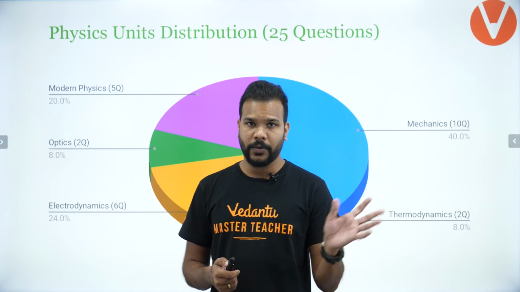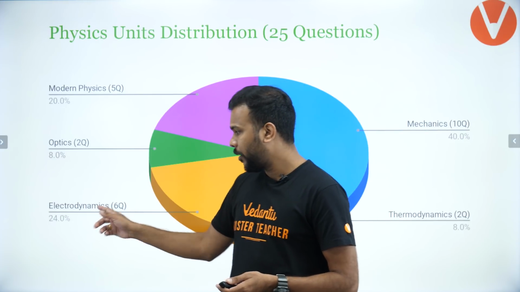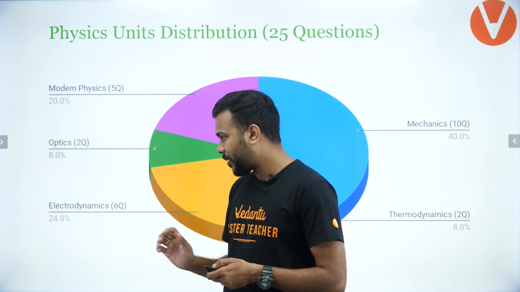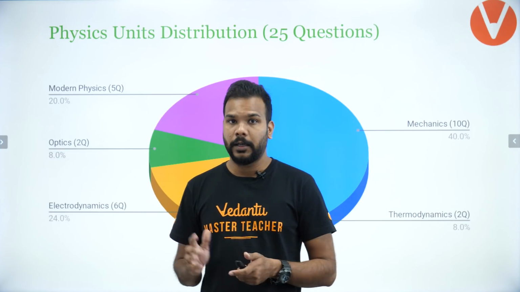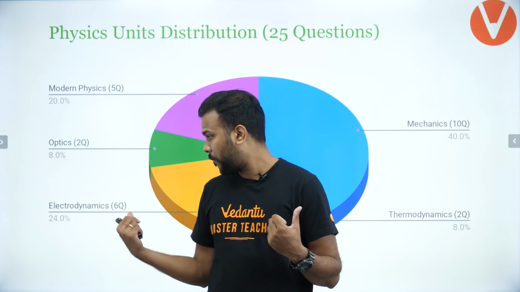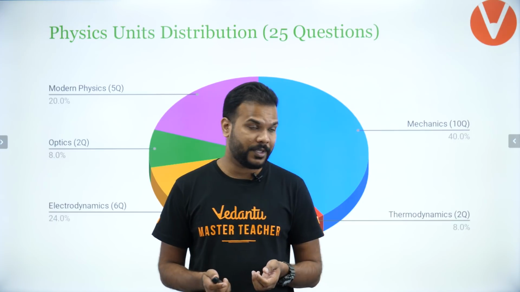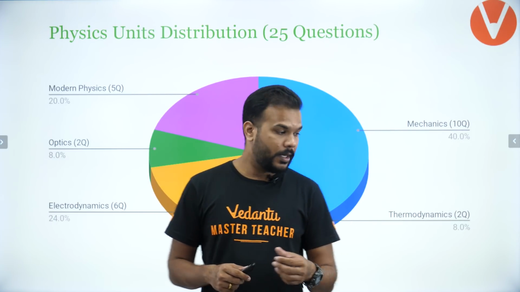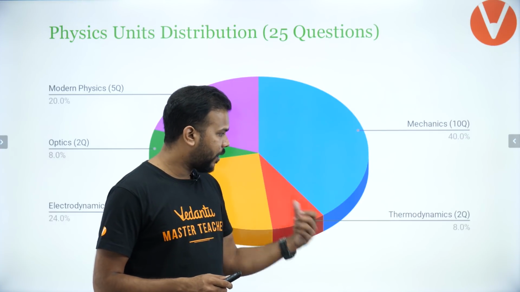So out of 25 questions, 10 were from mechanics. You had only 6 questions coming from electrodynamics in this particular one, but still if you look at the total contribution of mechanics and electrodynamics, it becomes 40 plus 24, that is 64% of the paper. Okay, so 10 and 6 questions coming from these 2 units, electrodynamics and mechanics, done.